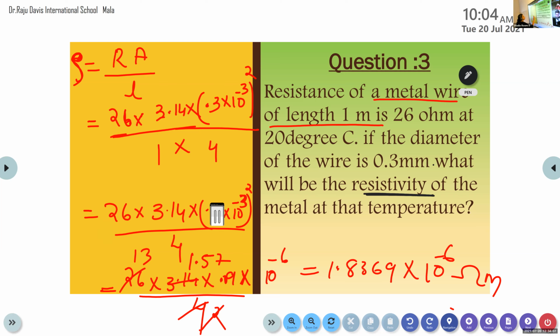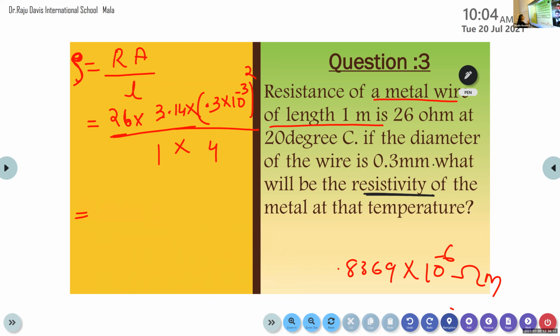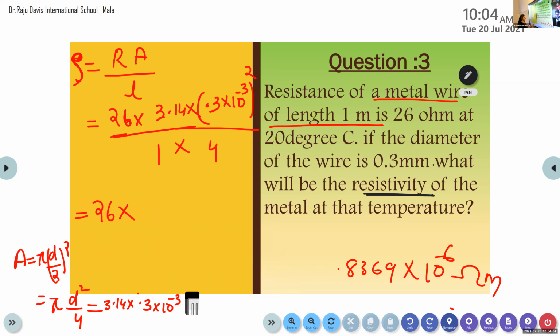Is it clear to you? I think from this step onward there is some confusion. The resistance R is provided as 26 into, we know that the area is equal to pi d by 2 the whole square, that is equal to pi into d by 4, pi d square by 4, that is equal to 3.14 into d square, which means 0.3 into 10 raised to minus 3 the whole square.